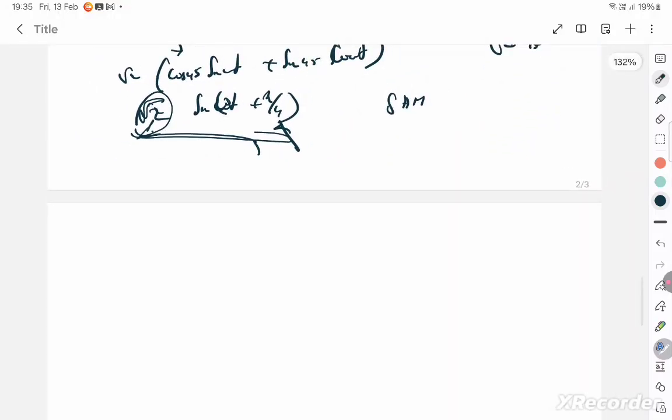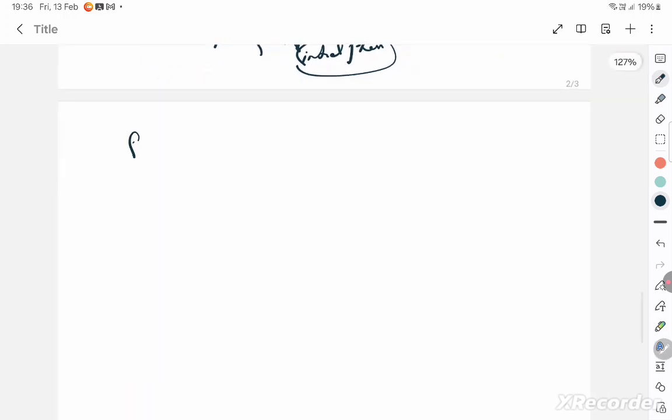Omega is the angular velocity, which is 2 pi by capital T. What is this pi by 4? It's known as initial phase. I'll come back to this. This totally is the phase, and this alone is called the initial phase. That's pi by 4 is initial phase. Okay, coming back, resultant amplitude. So this is simple harmonic, that's all. Okay, let's go to the next question.